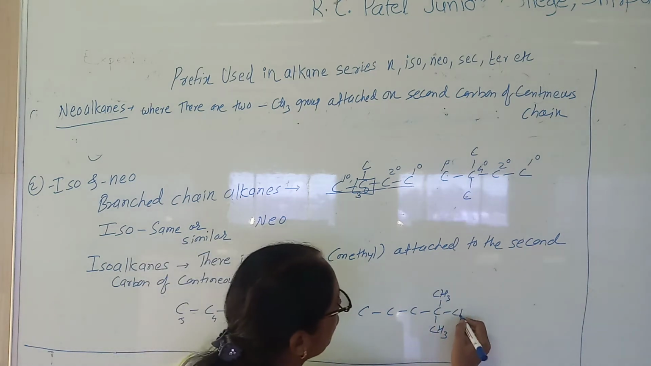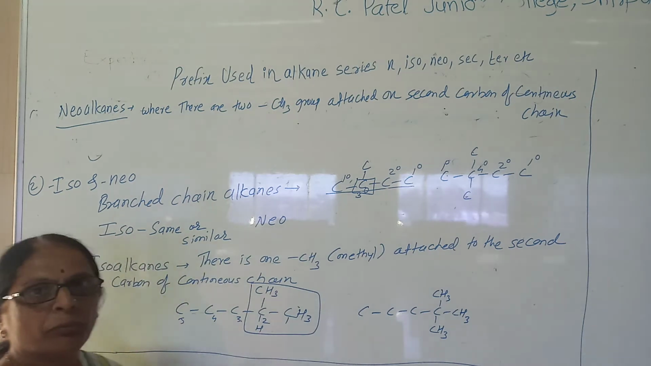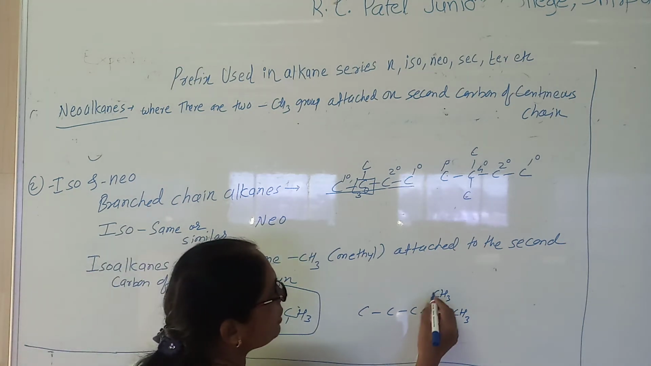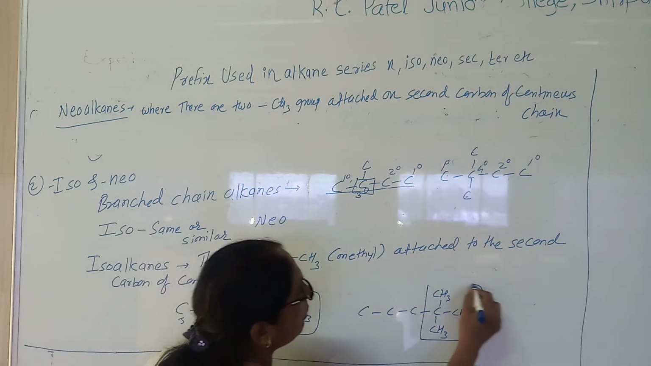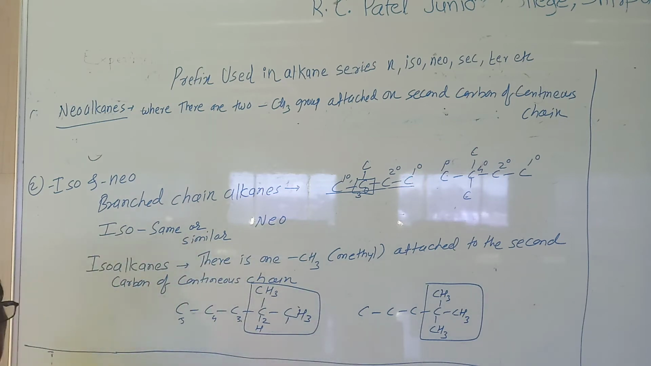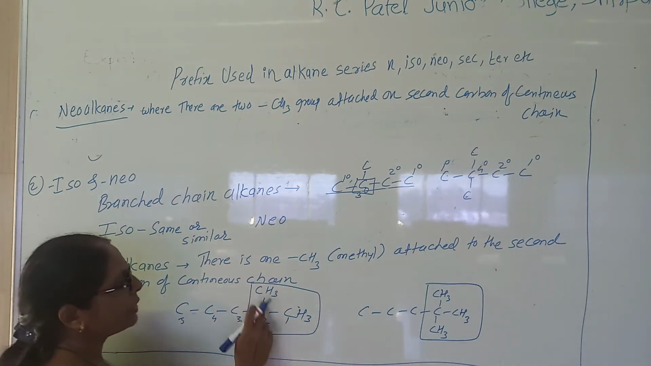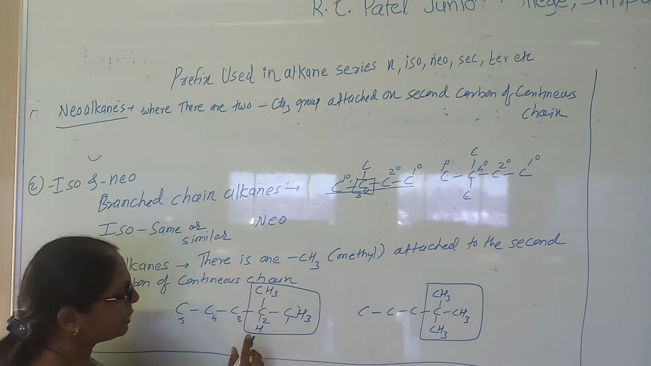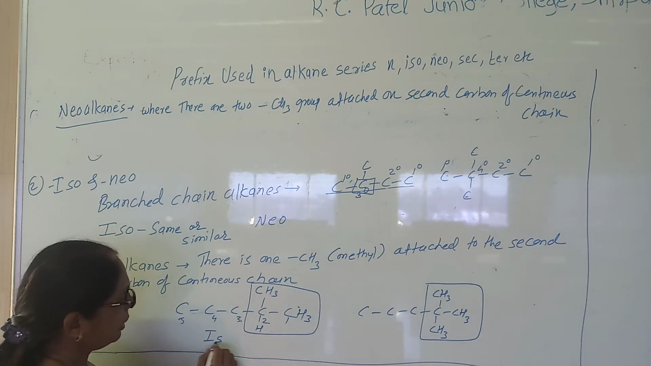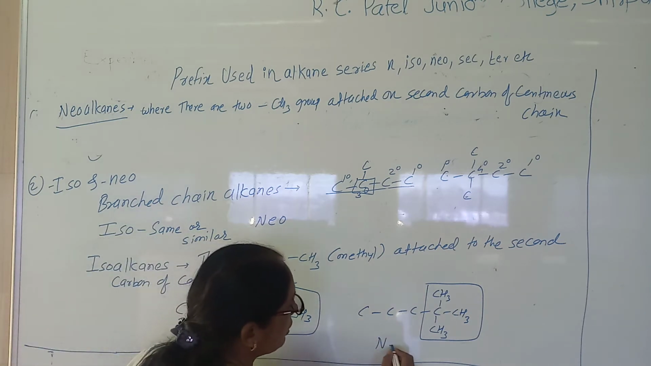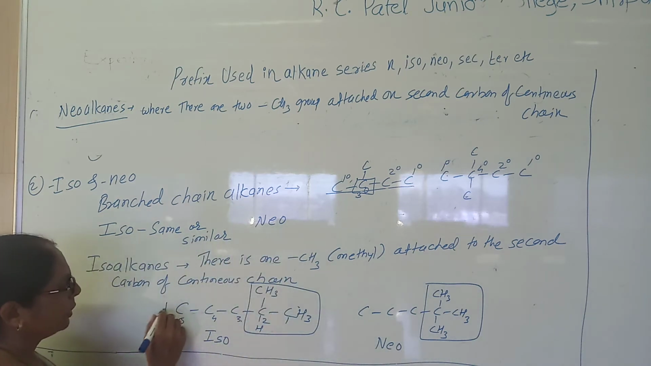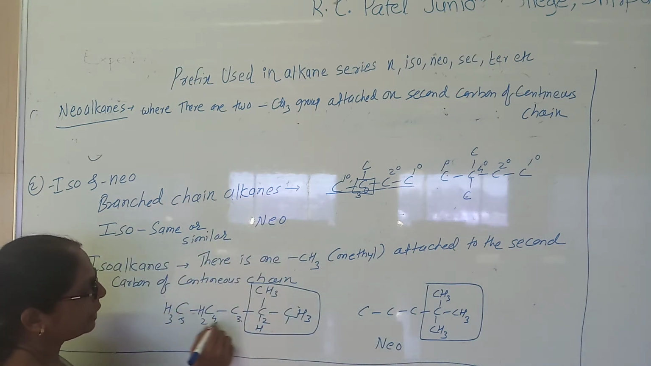So what happens when there are two methyl groups attached on the continuous chain? So I completed the condition. Now carbon is attached to the 3-methyl group. Here carbon is attached to the 2-methyl group. So in this case it is iso, and in this case it is neo. Suppose I will write the complete formula. So it is like this.